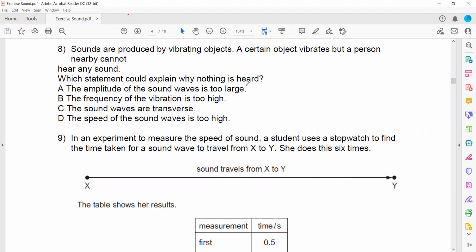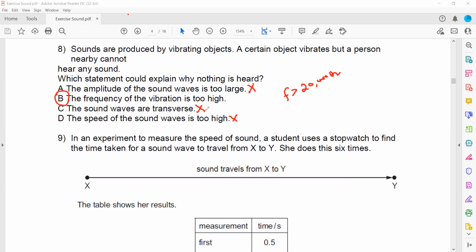Which statement could explain why nothing is heard? Amplitude of the sound: if amplitude is too loud, then the person should hear. The frequency of the vibration might be too high, not in an audible range, more than 20 kilohertz or 20,000 hertz. So that's why the person might not be able to detect. It cannot be "seen": sound waves are not transverse, sound waves are longitudinal. And speed of the sound wave is too high: if the speed is too high, then the sound should reach the person and be detected.